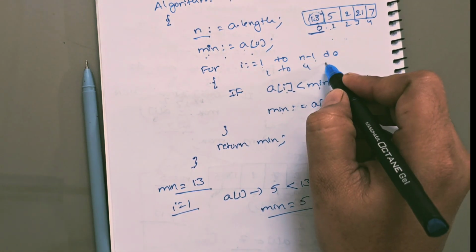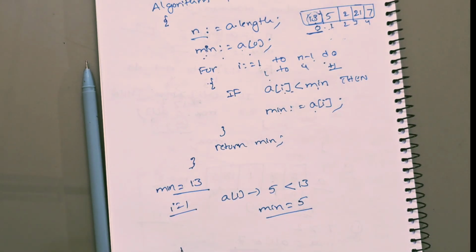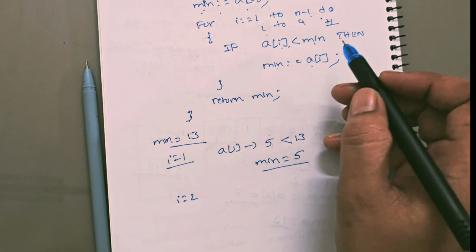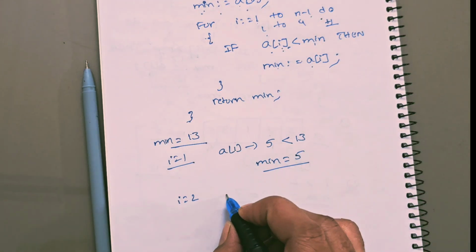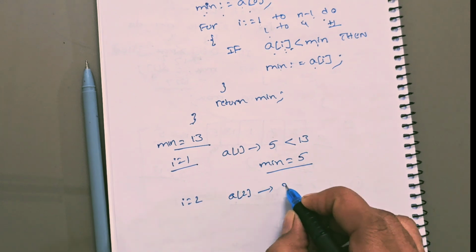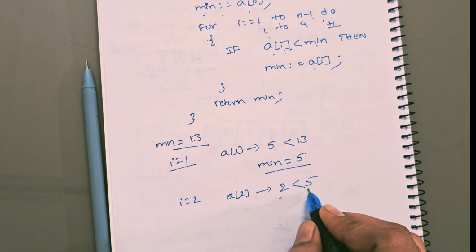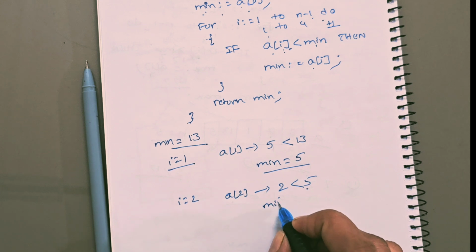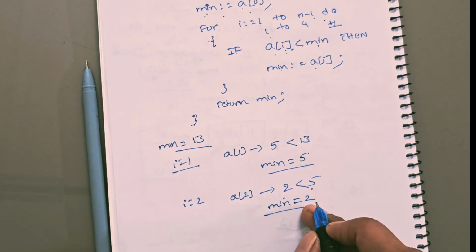Next, here the default step value is plus 1. So I will be incremented by 1. Now I value is 2. So a of 2. What is a of 2? 2. 2 less than minimum. What is minimum? 5. So 2 less than minimum. Yes, condition true. So you have to update the minimum value. That is minimum is equal to now 2.